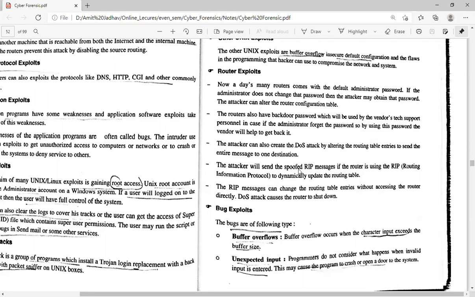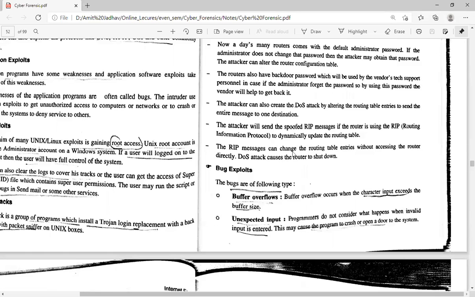The attacker will send a spoofed RIP message if the router is using RIP, that is the Routing Information Protocol, to dynamically update the routing table. So if the attacker gets access to the router and the router uses RIP, then the attacker can update the routing table dynamically.